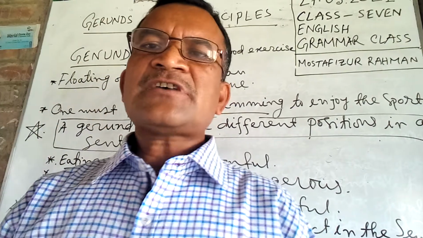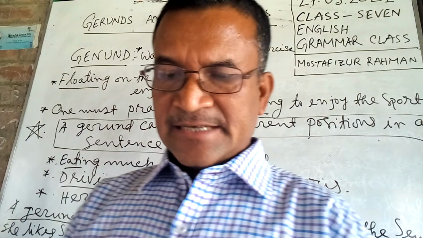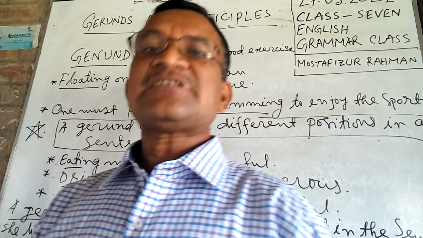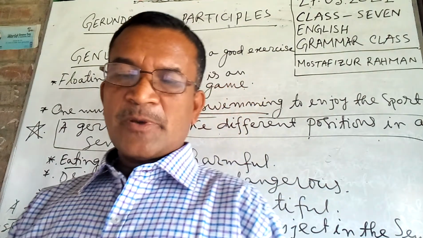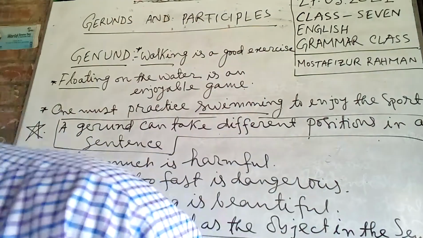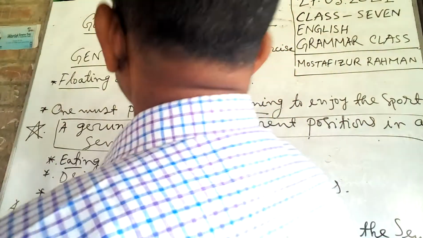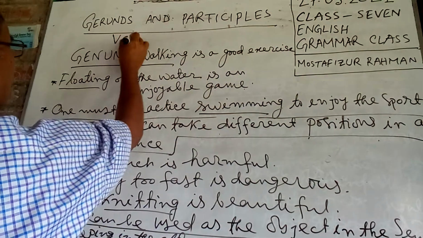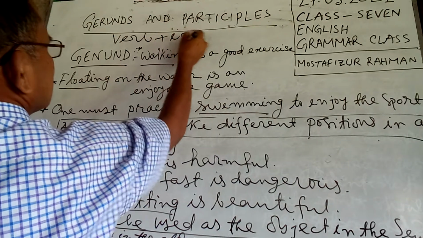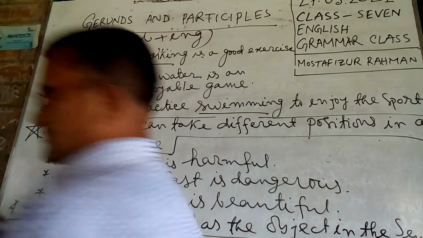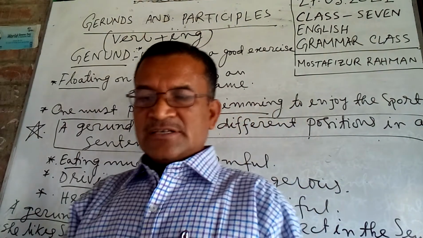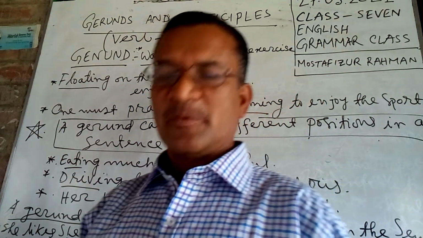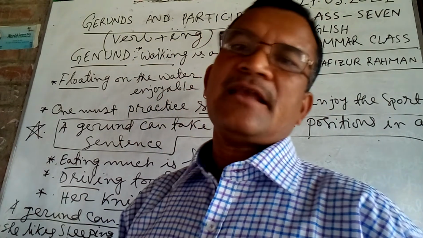Dear students, first of all I want to show you what a gerund is. A gerund is the present participle form of a verb, that means verb plus ing. So a gerund is the present participle form of a verb which works like a noun.